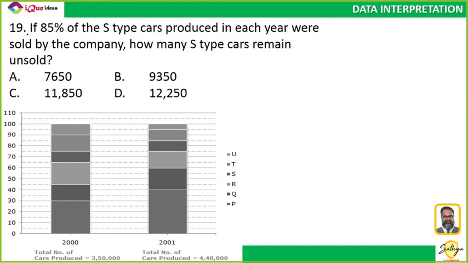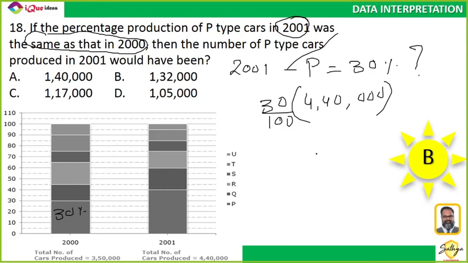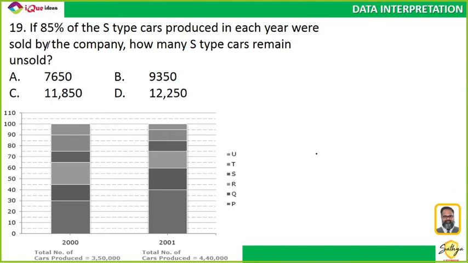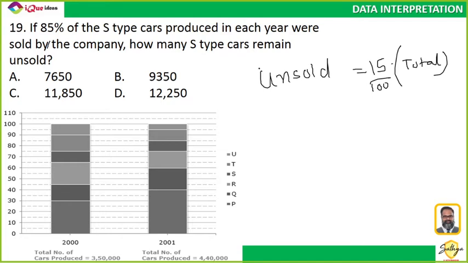Check it. See, what is the data given? The data says that 85% of produced cars are sold, right? So if 85% of produced cars are sold, then can I say that the number of unsold cars is nothing but 15% of the total number of cars? So the number of unsold S is 15% of the S total. Did you understand that?